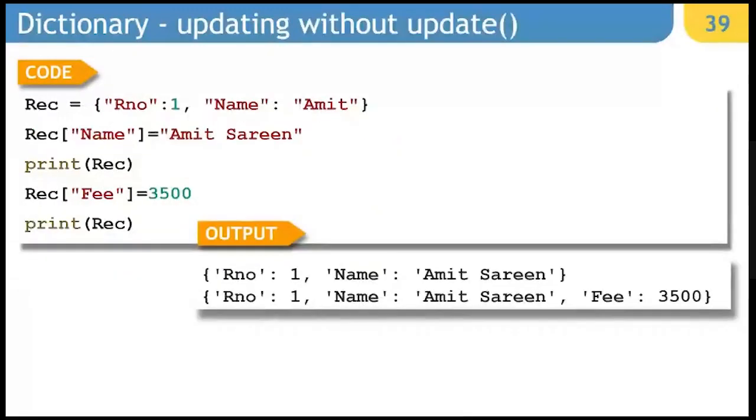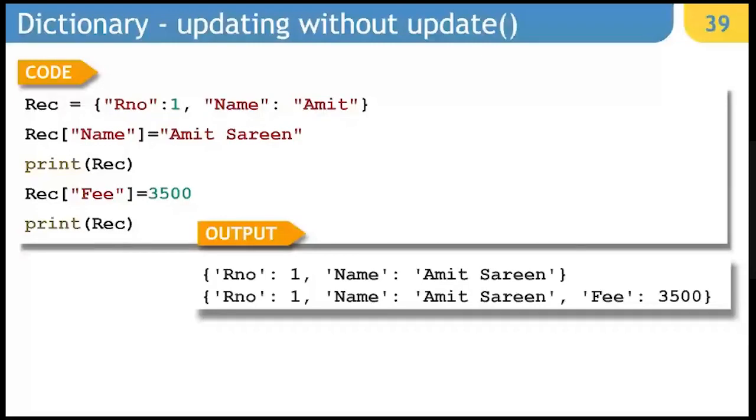That is why I was saying that update is not a very useful feature. Without update also, we can do a similar kind of thing. To modify a name from Amit to Amit Sarin, we can write this, and to add a new key value pair, we can simply write this statement. It will add that. So these two examples do identical things.